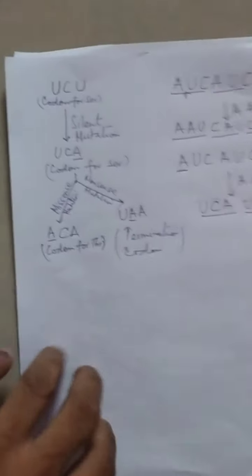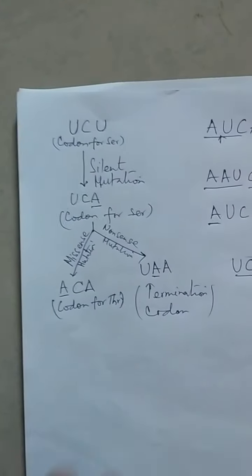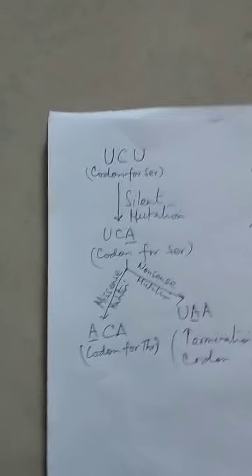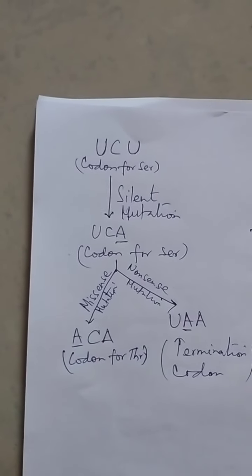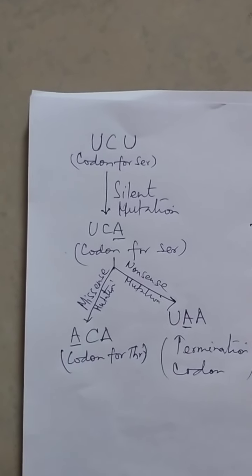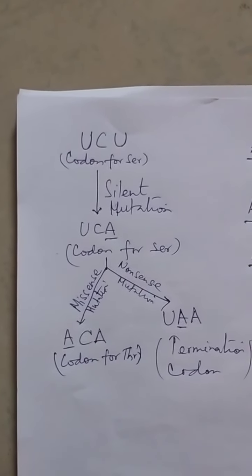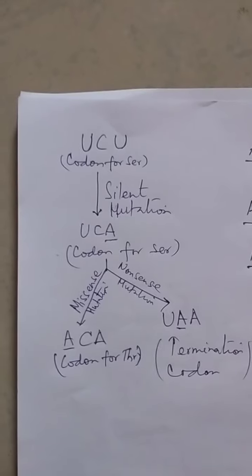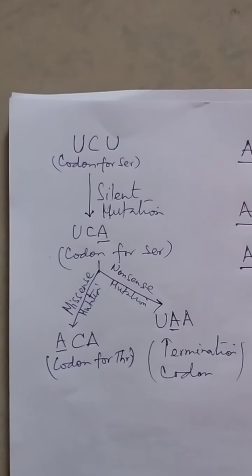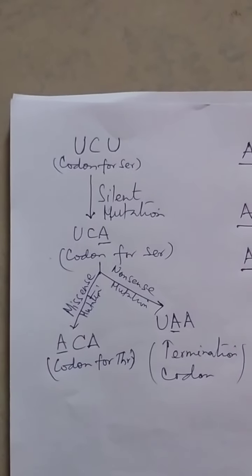This picture clearly shows the missense mutation, silent mutation and nonsense mutation. The codon UCU for serine, when U is changed to A, then UCA codon also recognizes serine. This is called silent mutation.